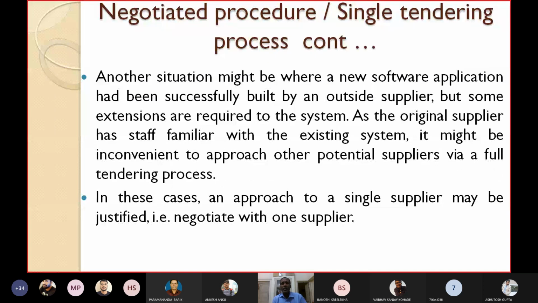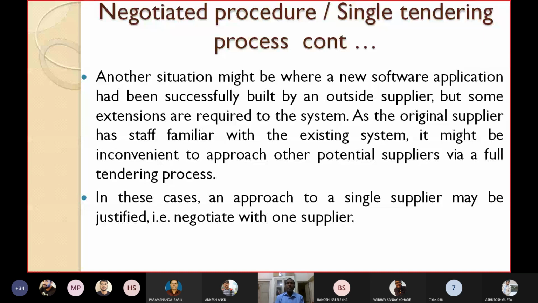Another example is taken here. Another situation might be where a new software application has been successfully developed by an outside supplier, but some extensions are required to the system. You require some more functionalities. Now you cannot go to another supplier. You have to go to the original supplier, so you have to go for single tender. You have to give the justification that this software was originally developed by this expert. So when there is a change, it should go to the same developer. So this is another situation.